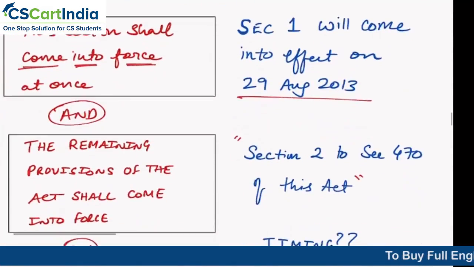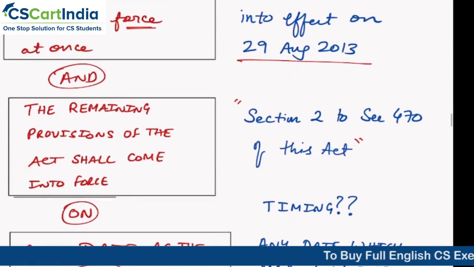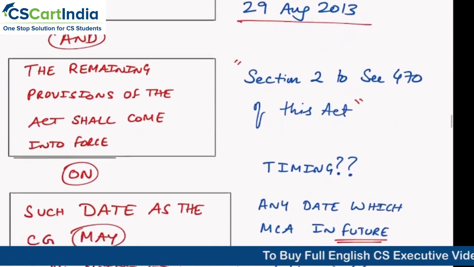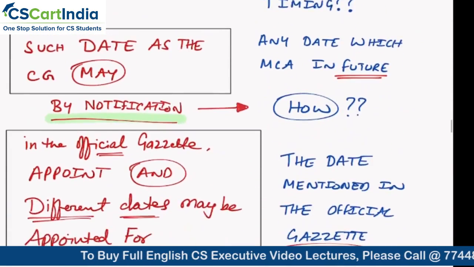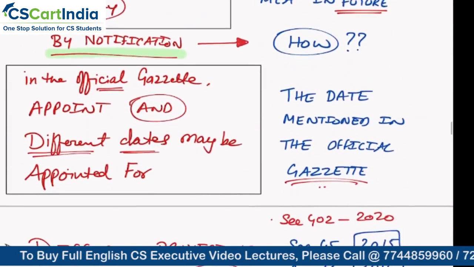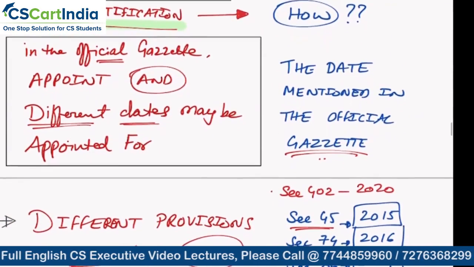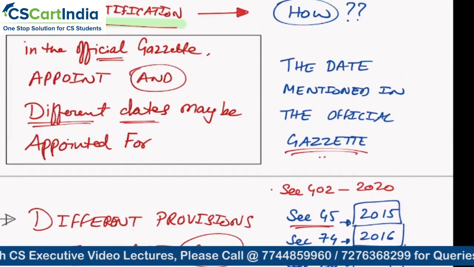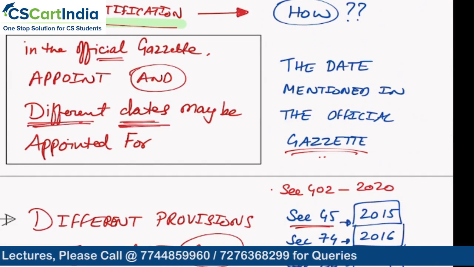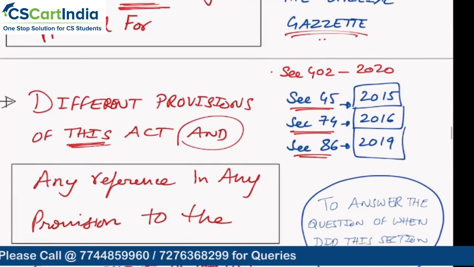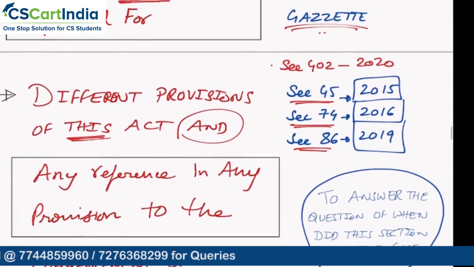So when we look at section 1 subsection 3, this section shall come into force at once. Okay, we understood that. And the remaining provisions, that is section 2 to 470, will come into force in the future. How? By way of notification in the official gazette. And moreover, different dates can be given for different provisions. And the most important document is the official gazette.